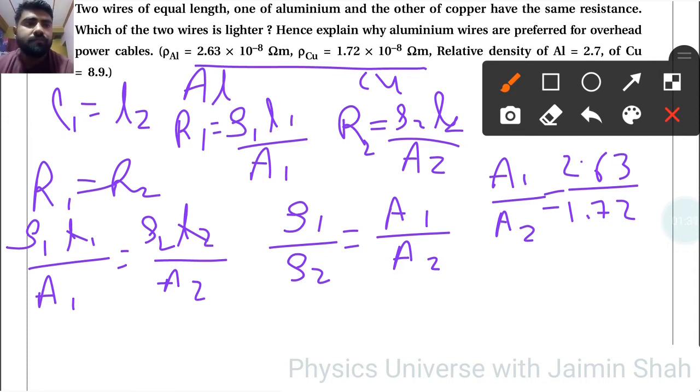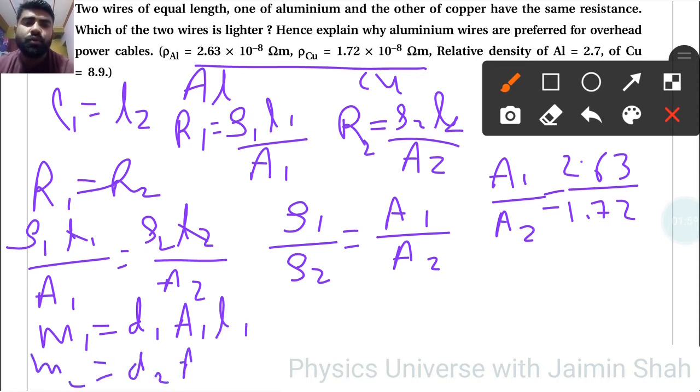Now see here, mass and density. M1 is equal to density into volume, and volume is area into length, so M1 is D1 A1 L1. Similarly, M2 is equal to D2 A2 L2. Now if we take the ratio of these two equations, M1 upon M2, L1 and L2 cancel out because they are the same.